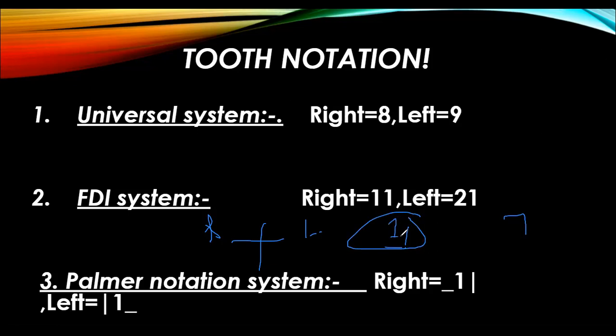And for central incisor, we have 1, then 2, 3, 4, 5, 6, 7, 8, up till 8, right? And for the left side, in Palmer notation, in maxilla, we will draw it like this. This is showing the quadrant of the left side. 1 is indicating the central incisor. In this way, we will number them.